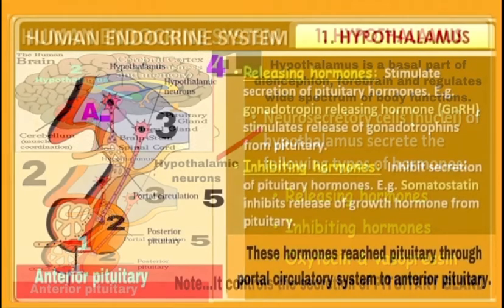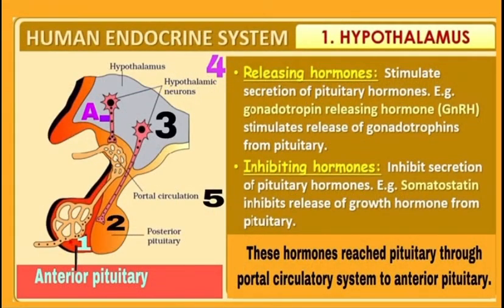Now, let us see the role of hormones secreted by the hypothalamus. First, releasing hormone. What does it do? It stimulates the pituitary gland. An example of a releasing hormone is gonadotropin releasing hormone or GnRH. This stimulates the pituitary gland, and the pituitary gland releases gonadotropins.